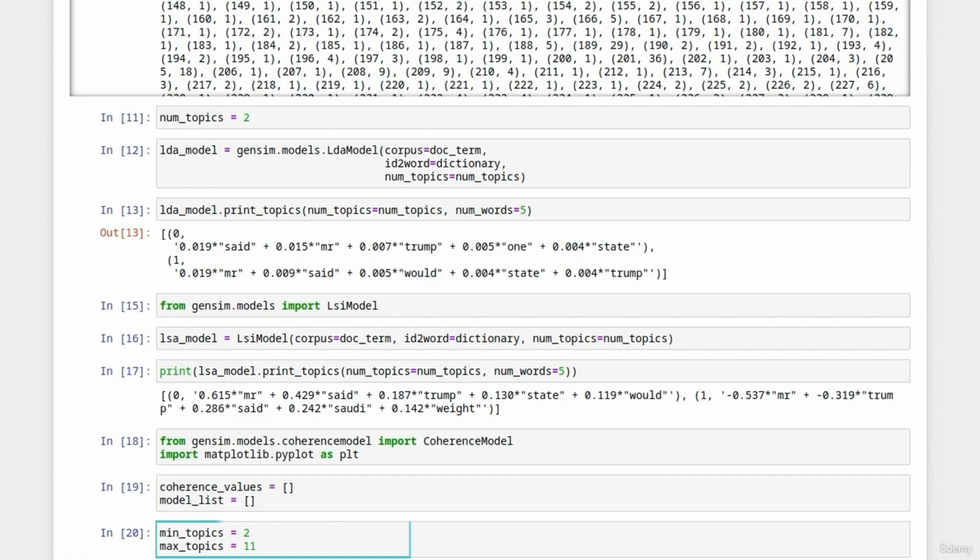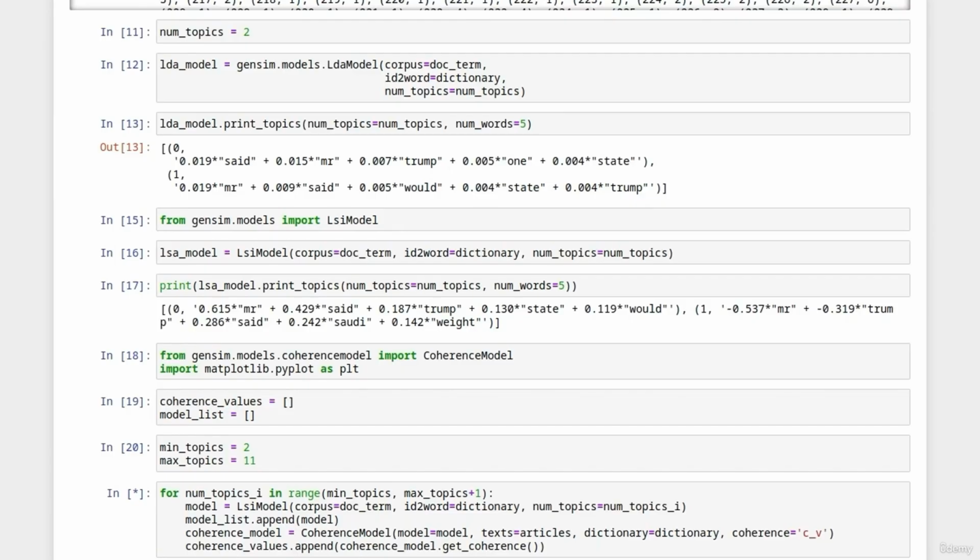We then create our for loops. So for num topics I, in the range minimum topics to maximum topics plus 1, to make sure that that maximum number is included. We then create a model where the number of topics changes for each of the runs in the for loop, starting with the minimum topics and going all the way up to the maximum topics. This model is then appended to our model list if we want to check it later.